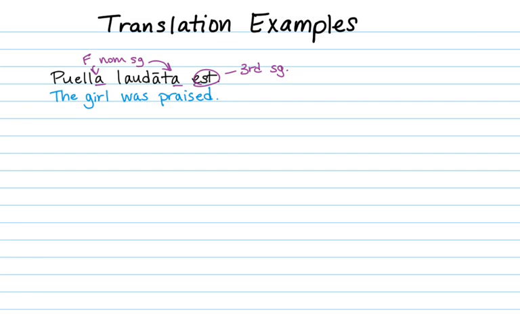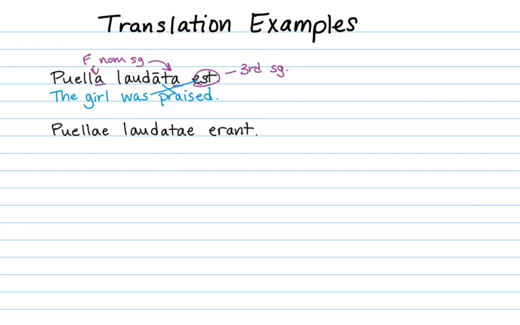The girl was praised. You'll notice that now the English and Latin actually look a lot more alike. The English also has a form of to be plus a perfect passive participle. The girl, subject, was, form of to be, praised, perfect passive participle.